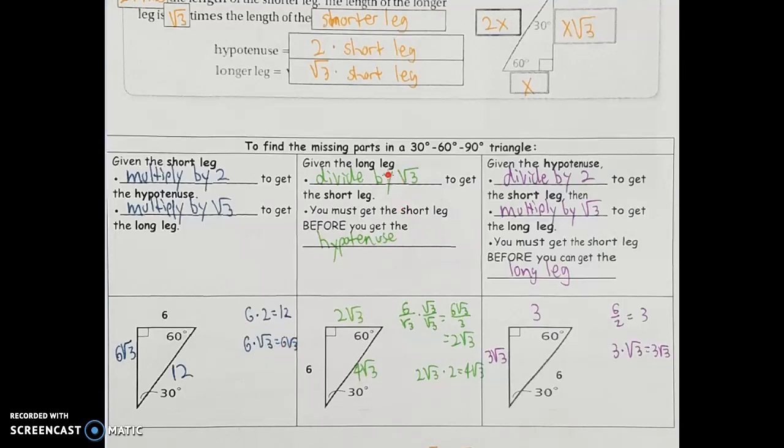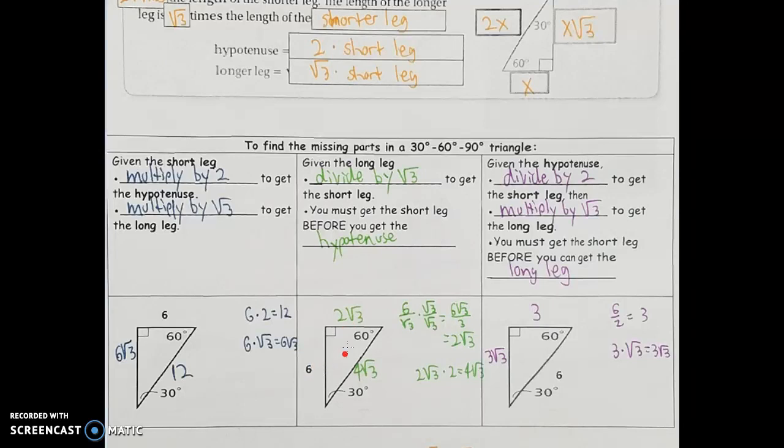So if you start with the long leg instead, so last time we started with a short leg, that made everything a little bit easier. If we start with the long leg, first you want to find the short leg. So a lot of these questions, if you don't start with the short leg, you want to get it as soon as possible. If I know what the long leg is, again, since that was the short leg times rad 3, if I want to go backwards and find the short leg, I have to divide by rad 3. So we're going to do that first.